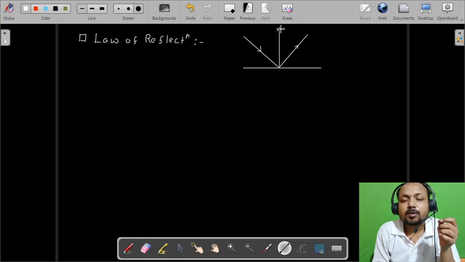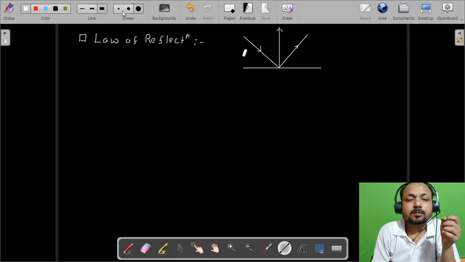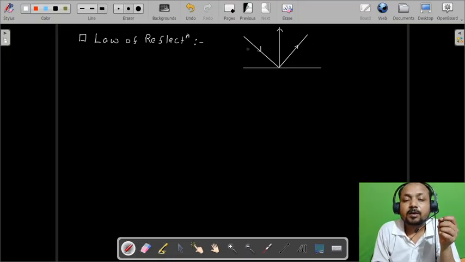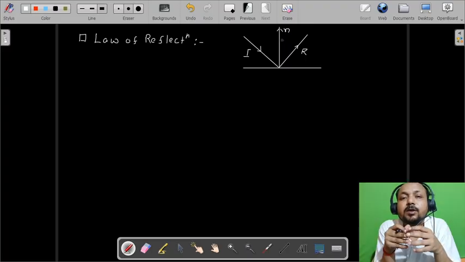So this is called normal, this is incident ray and this is reflected ray. Let's say this is incident ray I, reflected ray R and normal N. These three terminologies we should know before going through the laws of reflection.